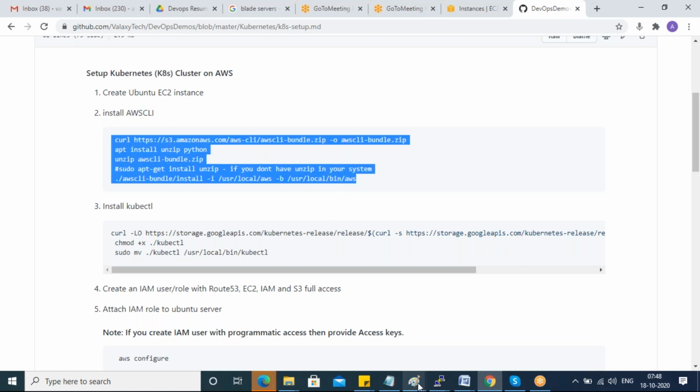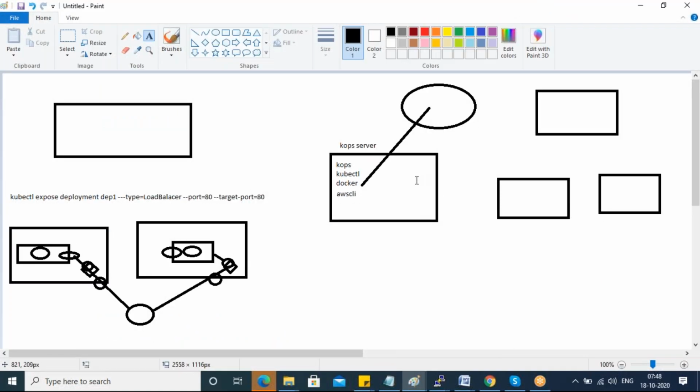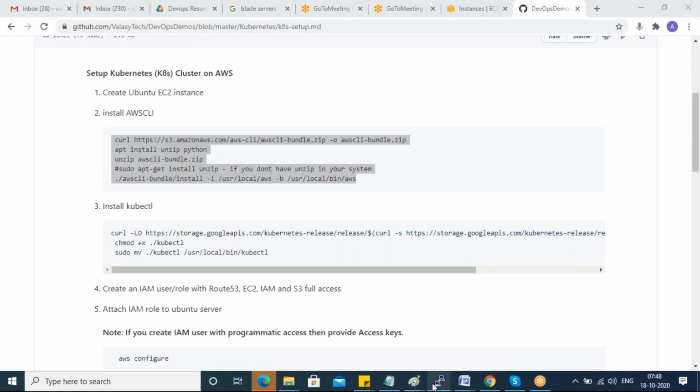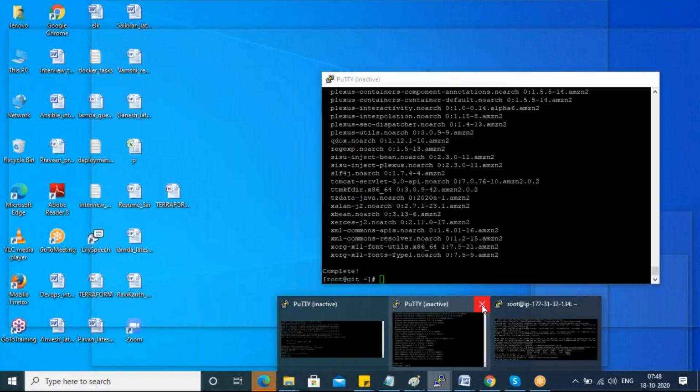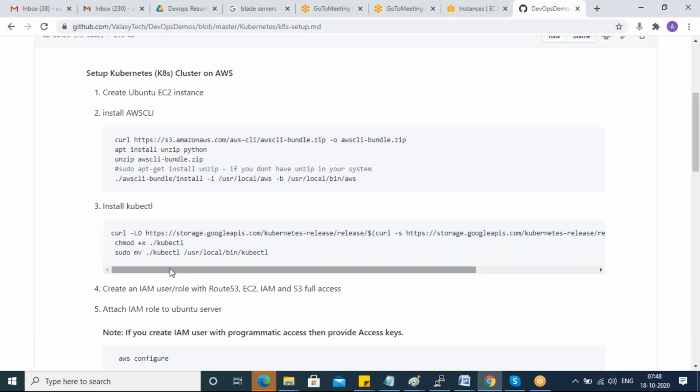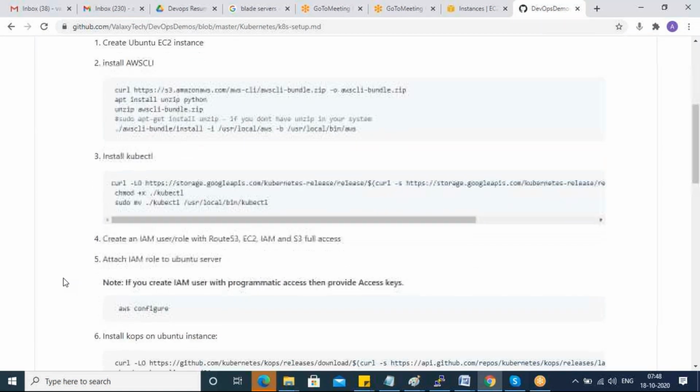So here, as I told you, why we need command line means your Kubernetes kOps master will connect to AWS to spin up these three servers, and it will log into these three servers and install your kOps Kubernetes related stuff. So that is the purpose. Here we are installing AWS CLI. Okay, Kubernetes kubectl install, third step done.